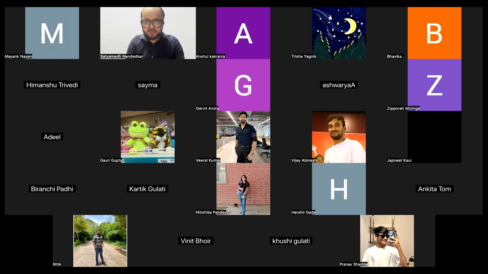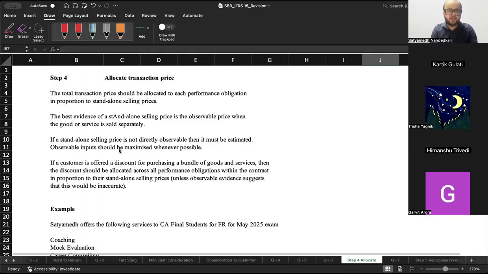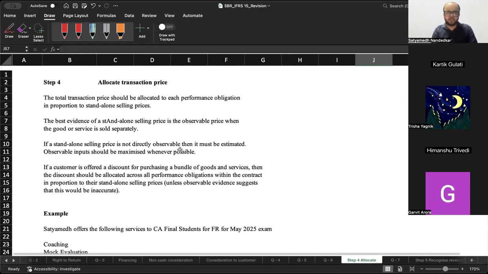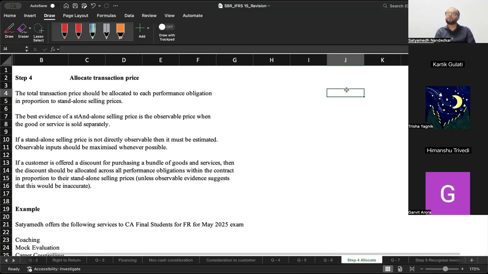Now, the step after this, which is the fourth step, is about the allocation of transaction price. The total transaction price should be allocated to each performance obligation in proportion to the stand-alone selling prices. The best evidence of stand-alone selling price is the observable price when the goods or services are sold separately. Now, think of a situation where you come to me and say, Satyamedh, I want to join your SBR coaching, or I want to join your AFM batch. What are the fees? I tell you that the total fees for the batch is 24,000.